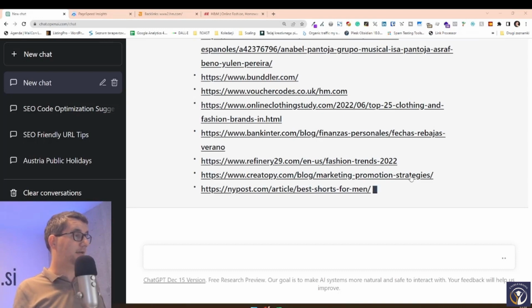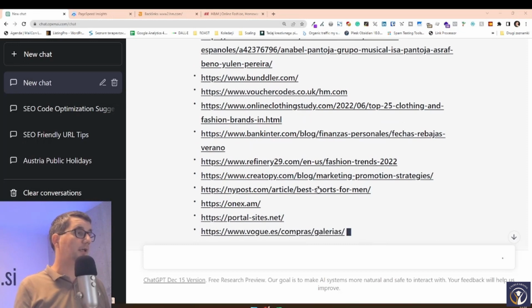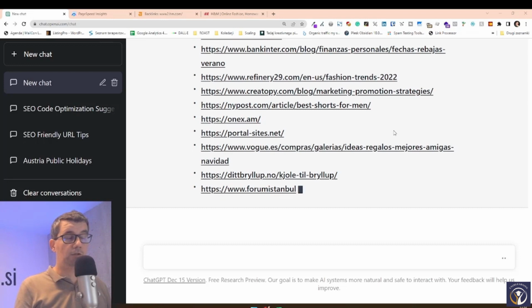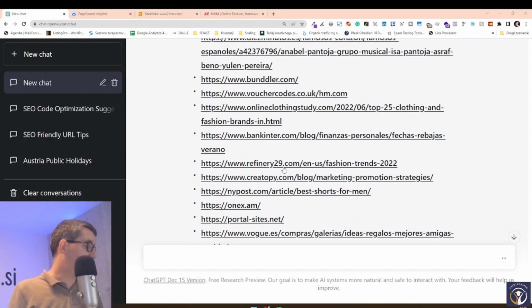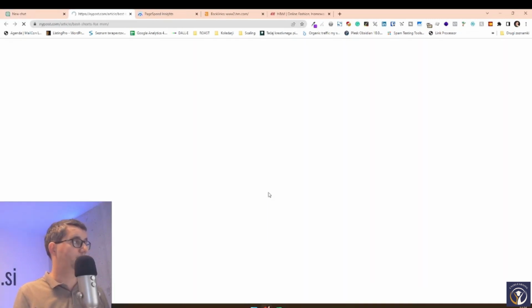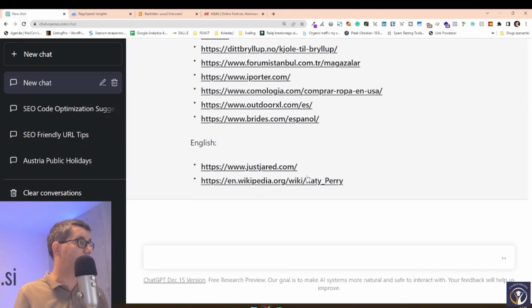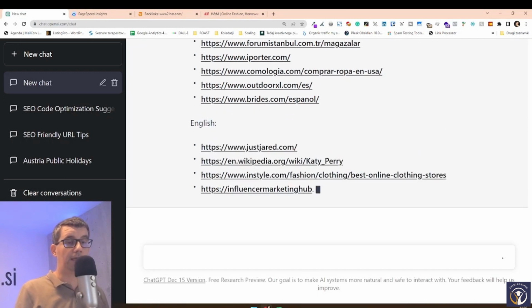And doing this manually would be something really, really long, because we would have to go through all of the links, click on each and every one of them, figure out which language it is, and put it into Excel. Now, all of that is done for us. It's again not perfect because, of course, I've seen that New York Post is English. I'm not sure why it gave it to Spanish backlinks, but still. And now it's sorting out English backlinks, and then it's going to go and sort out other backlinks.